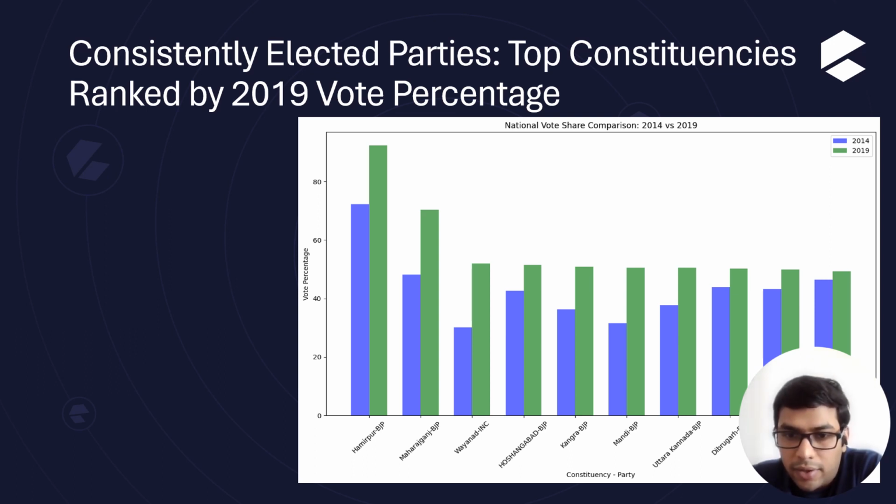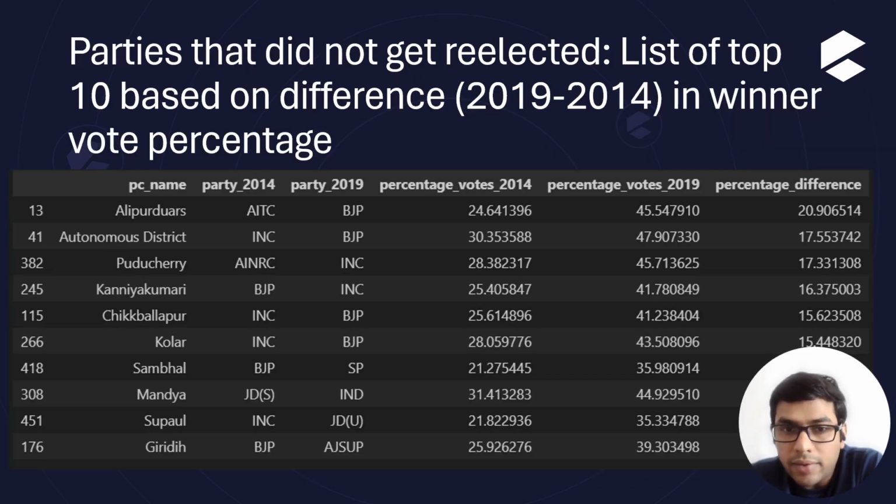In the graph, on the x-axis there is the constituency and the party that was elected again, separated by a hyphen, and on the y-axis it's the voter turnout percentage. Then the opposite of this graph implies that the party which was not elected again was due to insufficient work done or the promises not being completed.